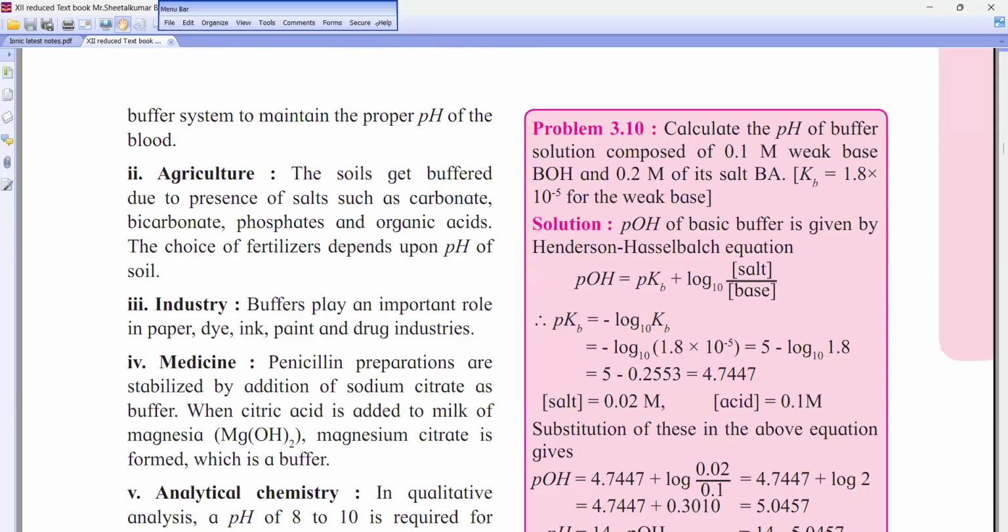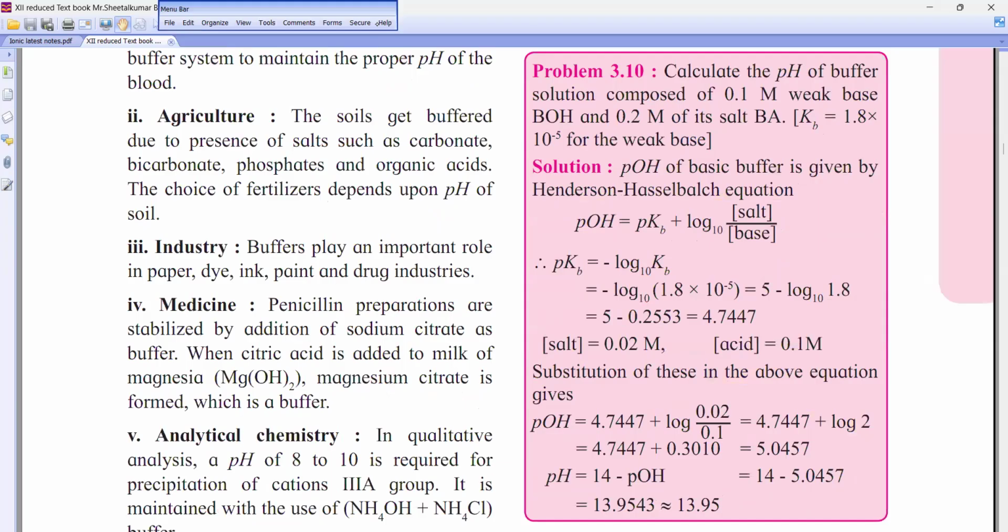Zoya, beta, I want you to read this. What is given here? Last sum for today. Hello, Zoya. You want me to read? Okay. This one, 3.10. Can you see this, beta? What have they asked? pH. And what have they given here? Weak base. So it is which buffer? And have they written the word buffer or not? Tell me, dear. Yeah. So, acha. They have told me for pH, but for base, we get pOH. pOH was what? pKb plus log to the base 10 of salt upon base.